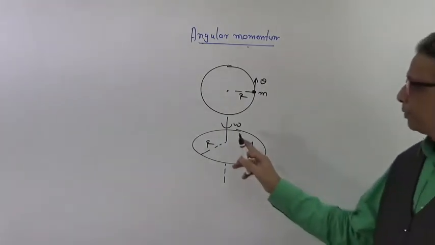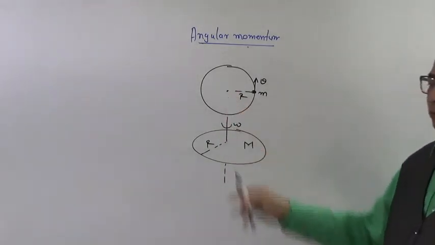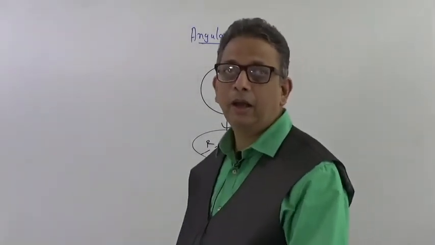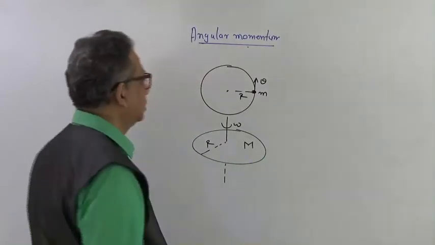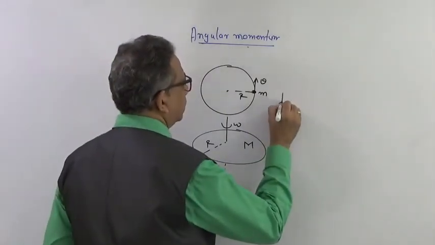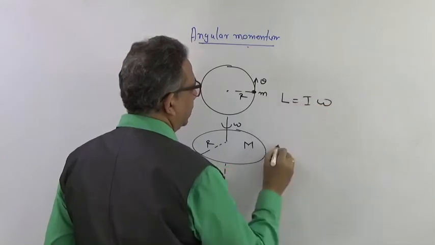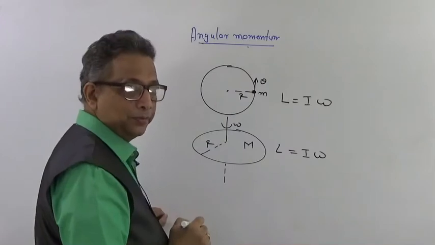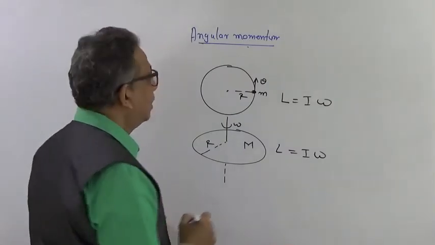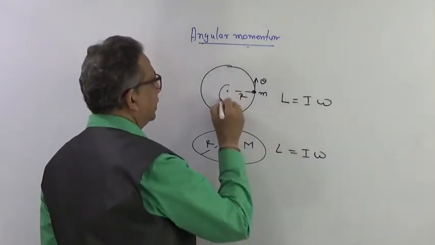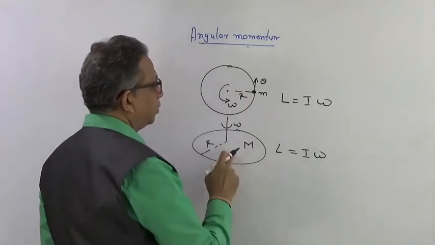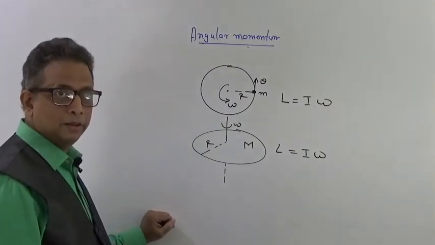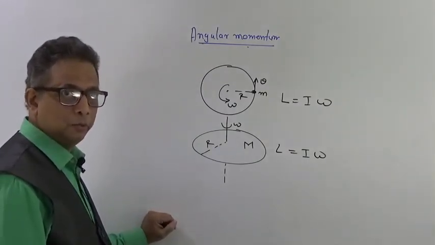So in both the cases angular momentum will be equal to I omega. Angular momentum is going to be I omega in both the situations. So here we have L equal to I omega, and here also L equal to I omega. So both this L equal to I omega, what is going to change? Both of them are revolving and rotating at angular velocity omega.